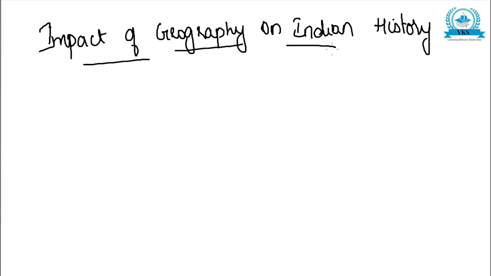So if such a question comes, let us see how we are going to answer. First we will write an introduction for the answer. For the introduction, we can write that the physical features of India such as Himalayas, northern plains, deserts, etc. have helped development of different political units and cultures.